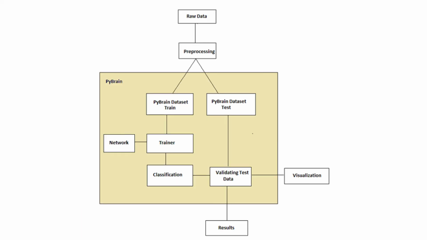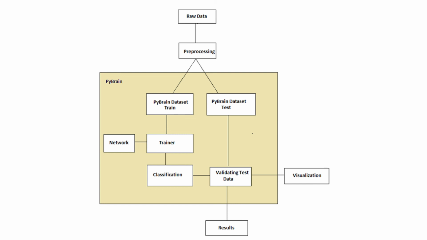The final and most important topic of the PyBrain module is the workflow of PyBrain. If you want to process data with PyBrain, you need to follow this workflow diagram. Initially, we have raw data. We need to do pre-processing on the data that we have, and then we insert the datasets into the PyBrain workflow. In the first step, data is split into two parts, one for training and the other for testing.